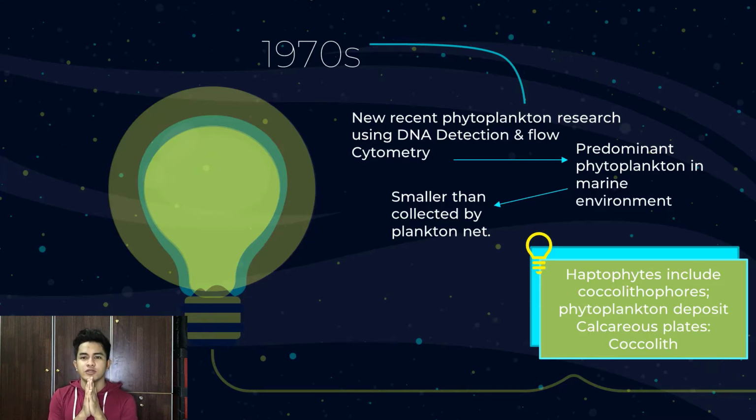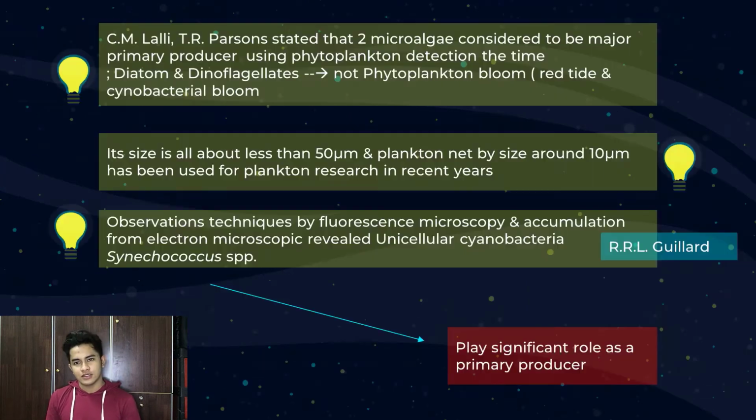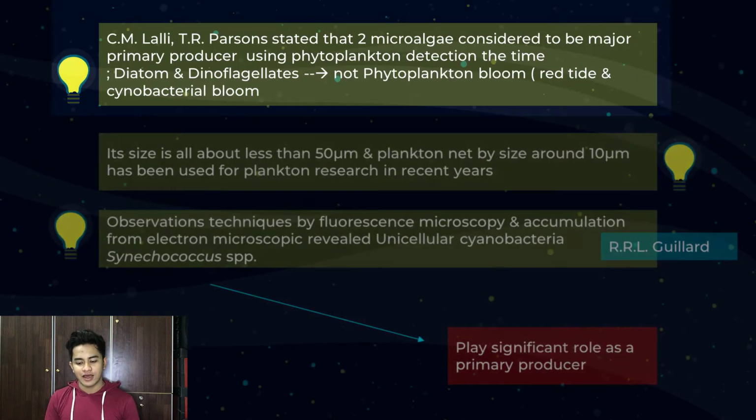What I conclude here is that haptophytes include coccolithophore phytoplankton that deposit calcareous plates, which are coccoliths. Scientist H.M. Lility stated that two microalgae were considered to be the major primary producers using phytoplankton detection at that time, which are diatoms and dinoflagellates, not including phytoplankton blooms, which are red blooms and cyanobacteria blooms.